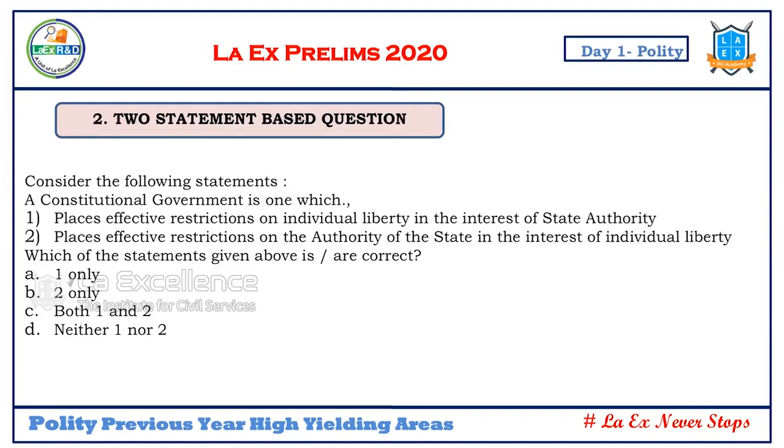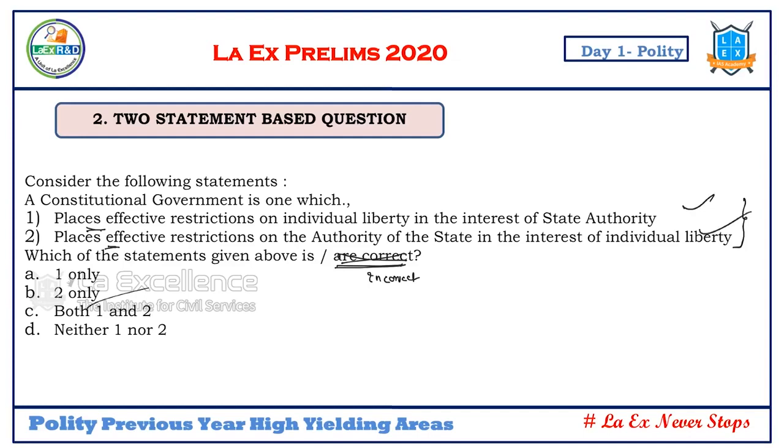Now, what are two statement questions? I have explained this to you. Two statements are given over here, and at the bottom they will ask either for correct or incorrect. So people make this mistake: they read these two statements and they forget to go over here, and they directly mark the answer. In this case, when it is asking for incorrect, the student automatically does it wrong, because we don't see this. We identify the correct statements and we mark the answer. No, that's not the way we shall go forward.